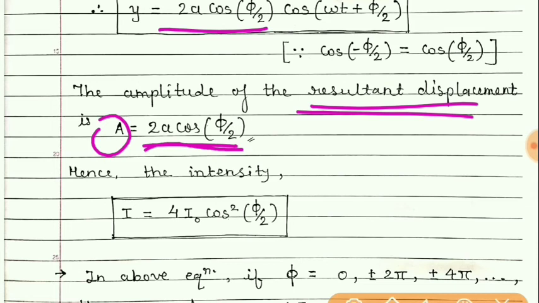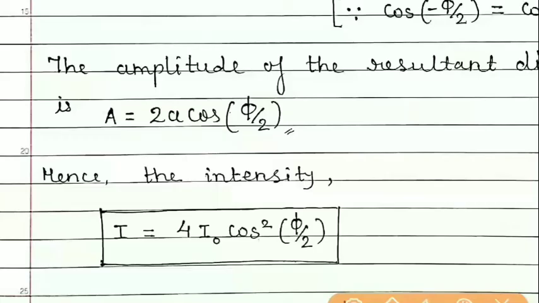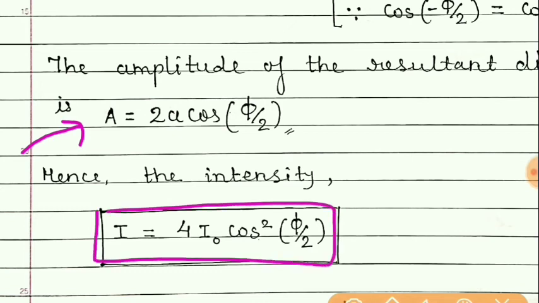Here you can see the intensity related to this amplitude. We know that intensity is directly proportional to the square of amplitude. So the intensity related to this amplitude is given by I = 4I naught cos square phi by 2.